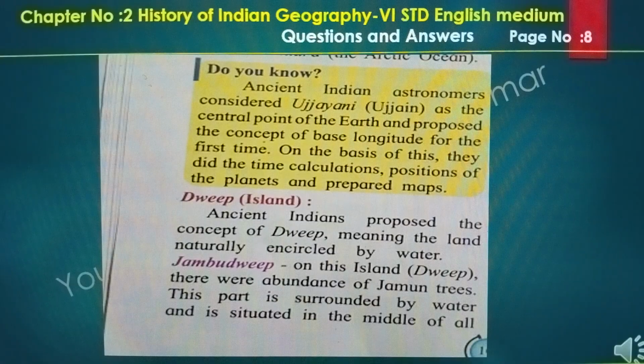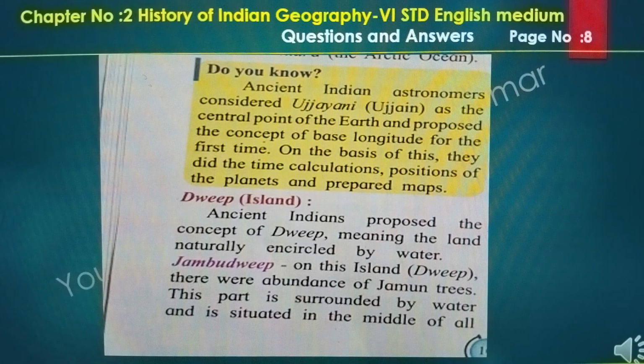Do you know ancient Indian astronomers considered Ujjain as the central point of the earth and proposed the concept of longitude for the first time? On the basis of this, they calculated time and the positions of the planets and prepared maps. Dweep, island. Ancient Indians proposed the concept of Dweep, meaning land naturally encircled by water.